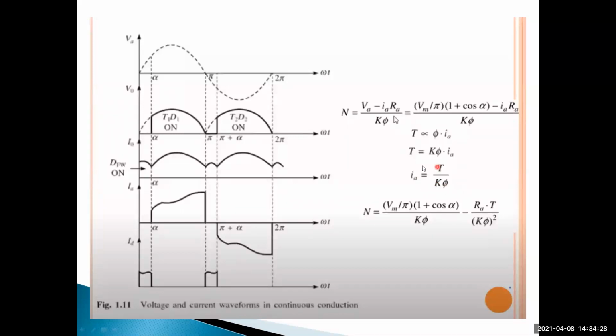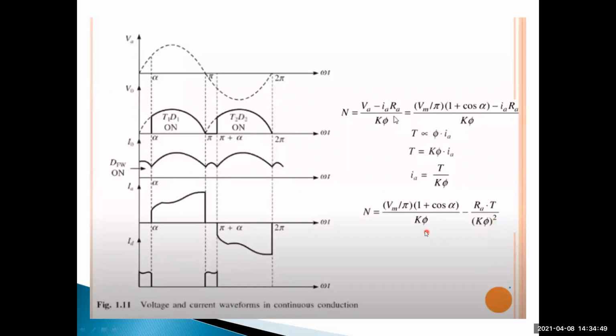Substitute this armature current in this expression and you will get the speed relation. Speed is equal to Vm by pi into 1 plus cos alpha divided by K phi, minus RA into torque divided by K phi squared.